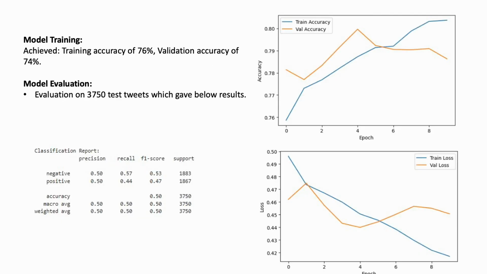Again, the model was trained on 30,000 tweets of each class, and the training was stopped at 20 epochs to avoid overfitting. And this model has achieved the training accuracy of 76% and validation accuracy of 74%.